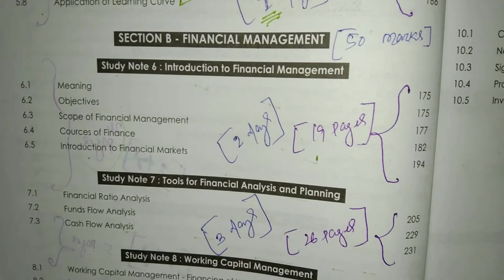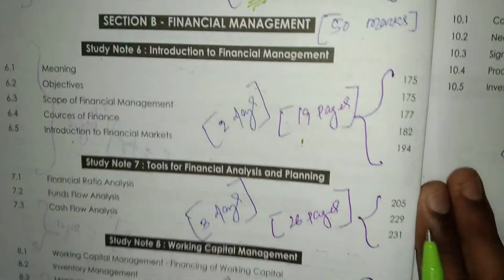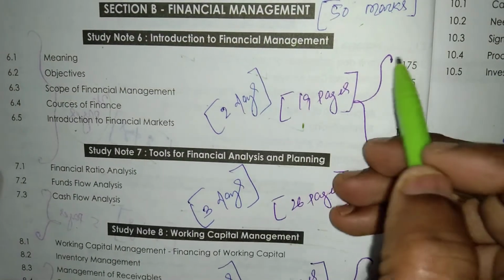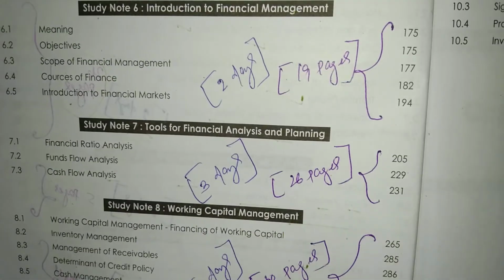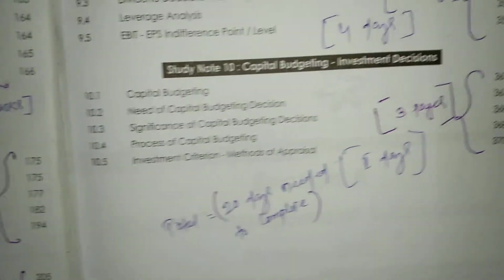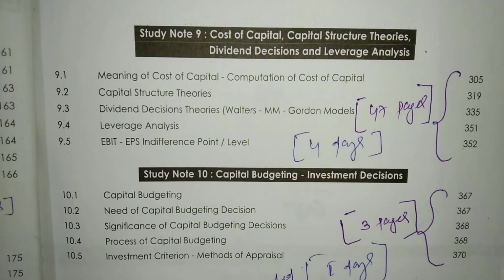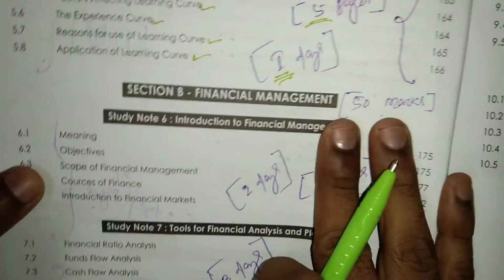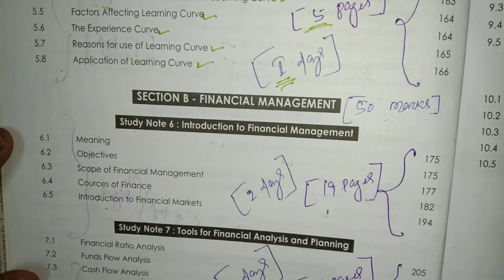Then section B, that is financial management. It carries 50 marks, and in this section we have to study about introduction to financial management, tools for financial analysis and planning, working capital management, cost of capital, capital structure theories, dividend decision and leverage analysis. Then study note number 10, capital budgeting, investment decisions. Okay, so let's start with study note number 6, that is introduction to financial management.